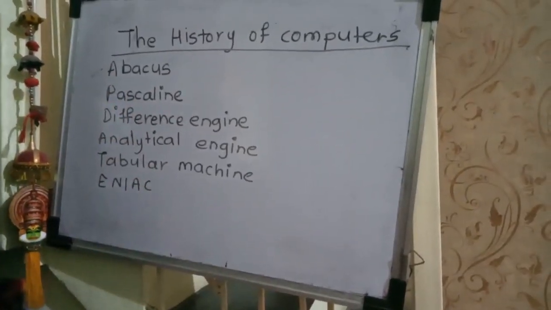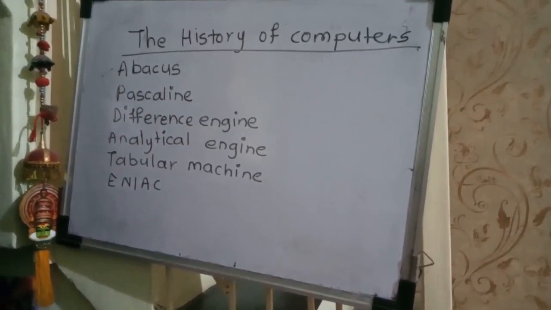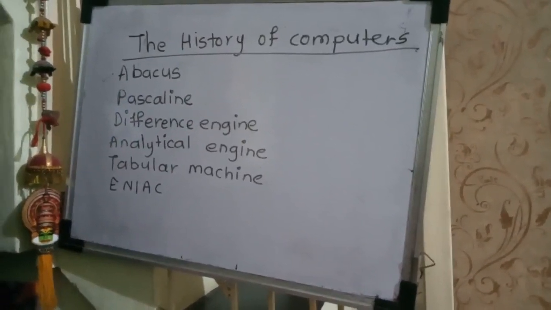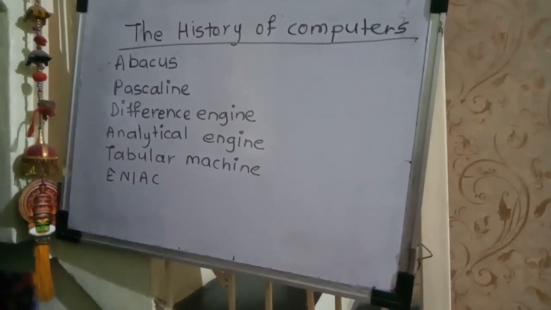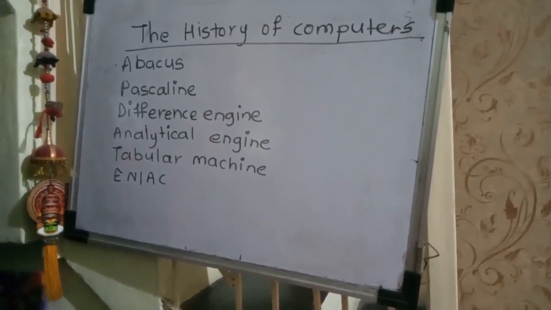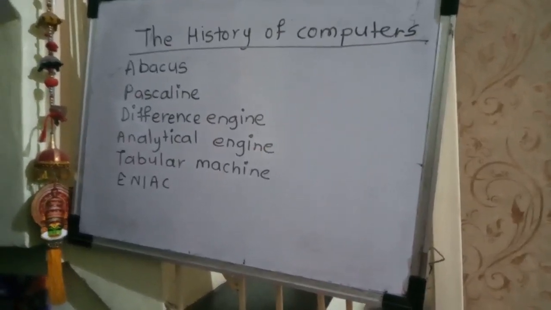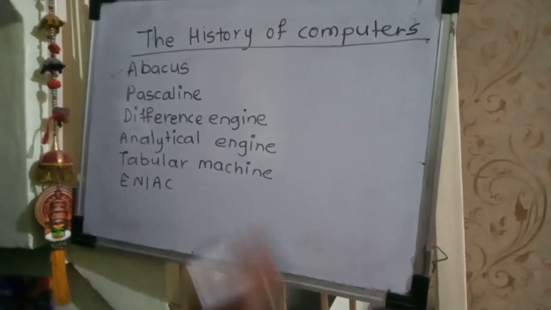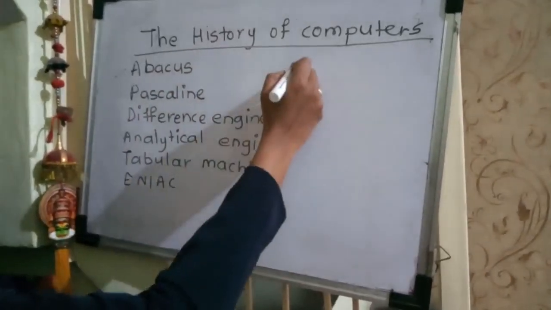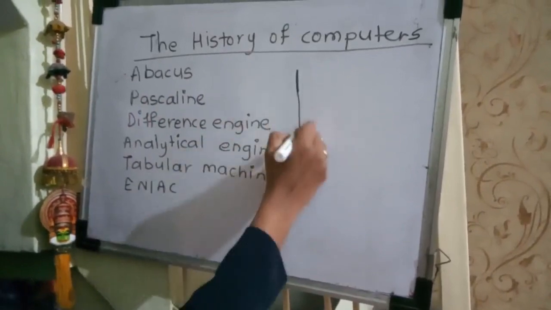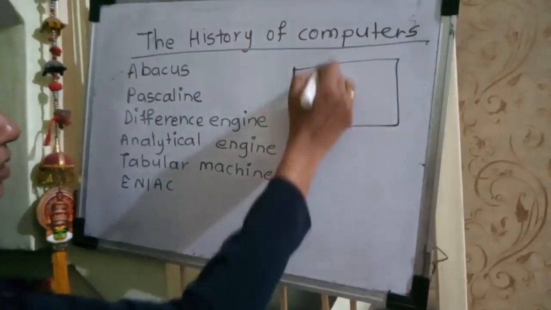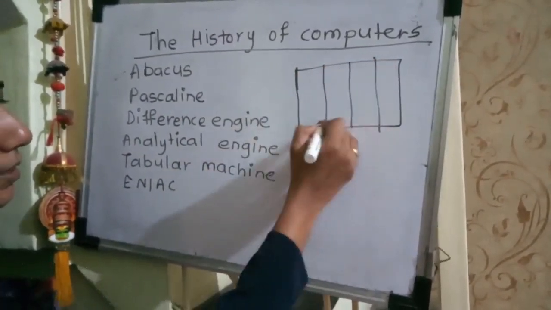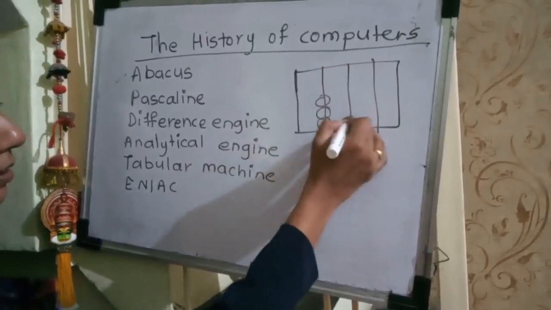The abacus was the first calculating device. It was developed by the Chinese and has been in use since 15 BCE. It is mainly used for calculations such as addition, multiplication, division and subtraction. See, the abacus looks like this, having beads like this.